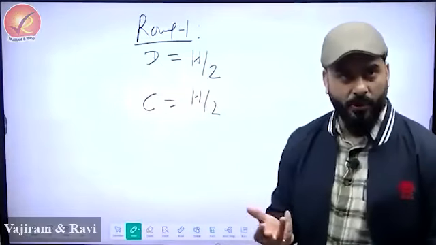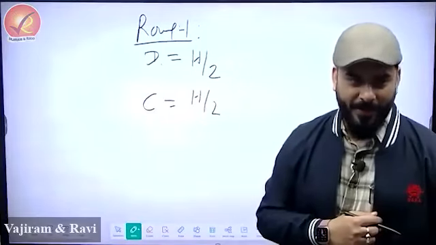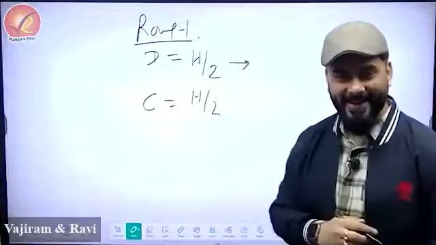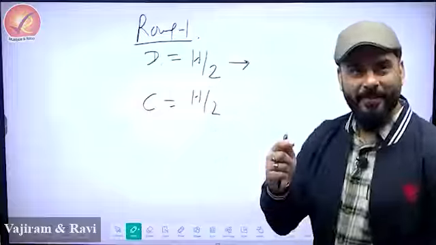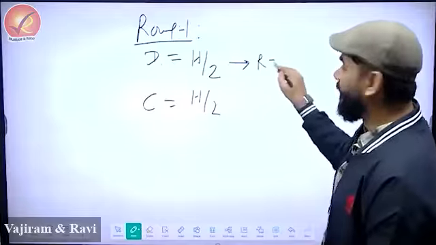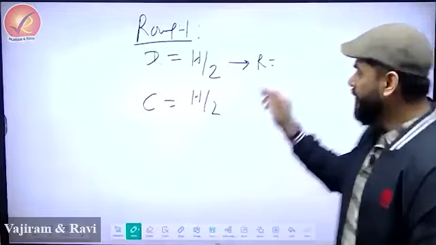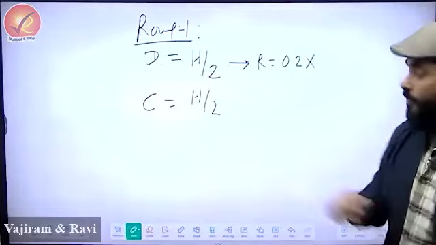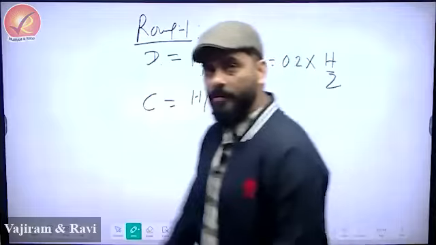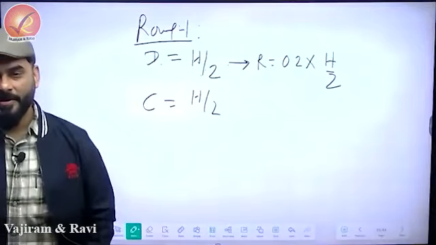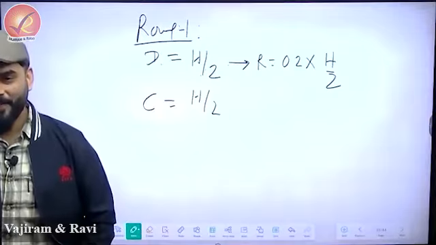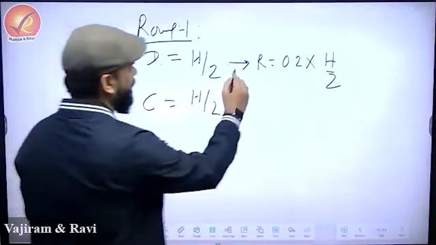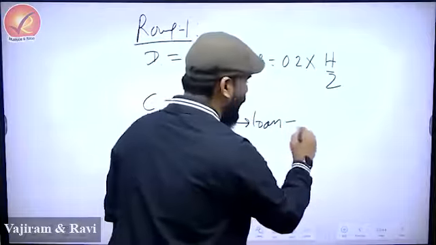So this D stays with the bank, D for deposit. But the moment D for deposit happens, we put an arrow in front of that and we will write how much out of this will be the required reserve, R, 0.2 of H by 2. Absolutely correct. Everything makes sense. That 0.2 is gone. So how much money is available to give as loan?